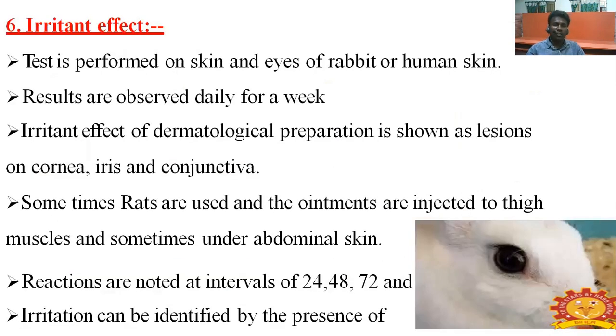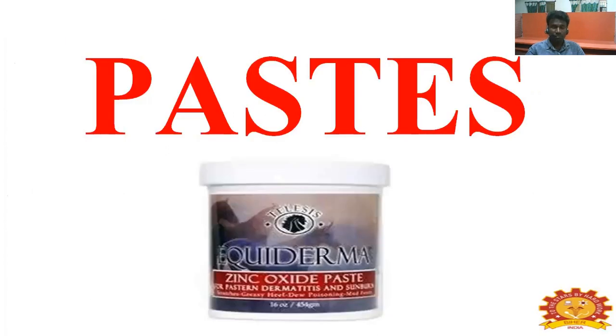Irritant effect. The test is performed on the skin and eyes of rabbits and humans. The results are observed daily for a week. Irritant effect of dermatological preparations is shown as a lesion on the cornea, iris, and conjunctiva. Sometimes rats are used and the ointment is injected into the thigh muscles or under the abdominal skin. Reactions are noted at intervals of 24, 48, and 72 hours.